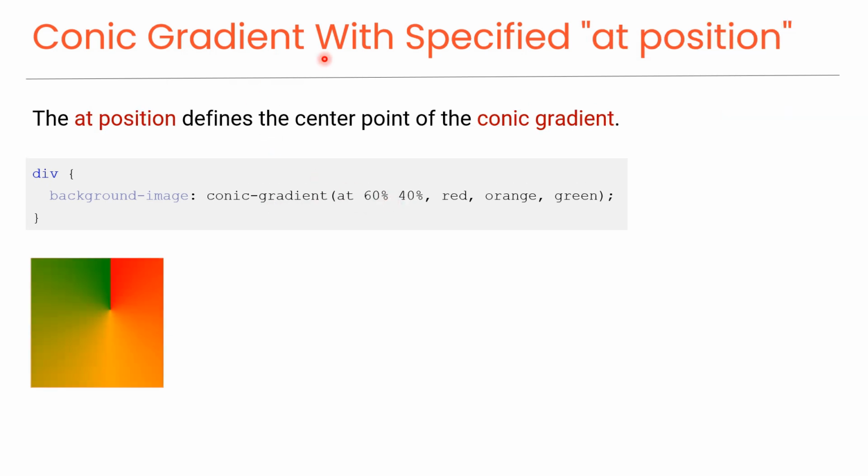Conic gradient with specified at position. The at position defines the center point of the conic gradient. This example illustrates a conic gradient centered at 60% width and 40% height of the div element. As you can see in this preview.